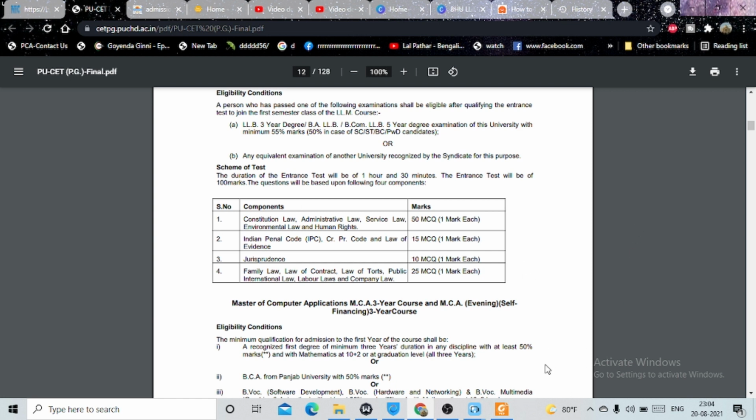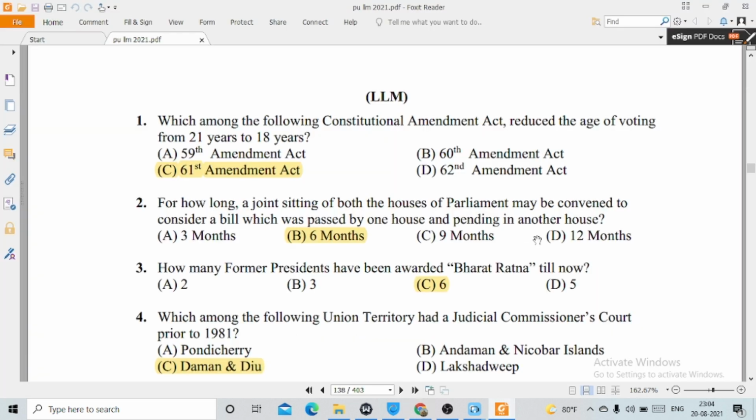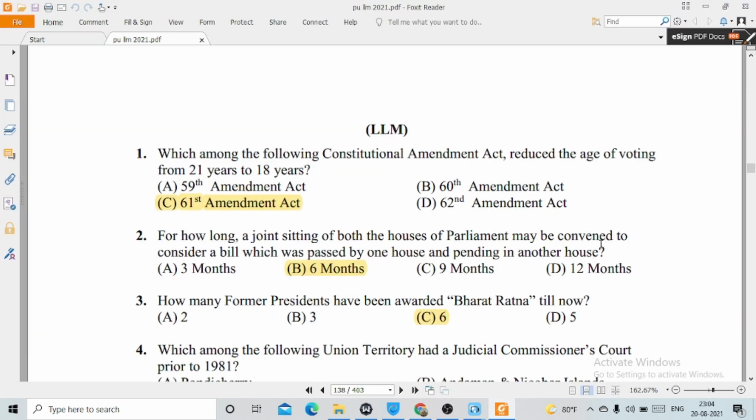So now I'll start with the previous year question paper, which is the 2021 LLM entrance examination. So let us see what are the kinds of questions. So today I will be dealing with the total number of 100 questions. So no worries if I haven't discussed this with you this year. This question paper will be very much helpful for your next year preparation.